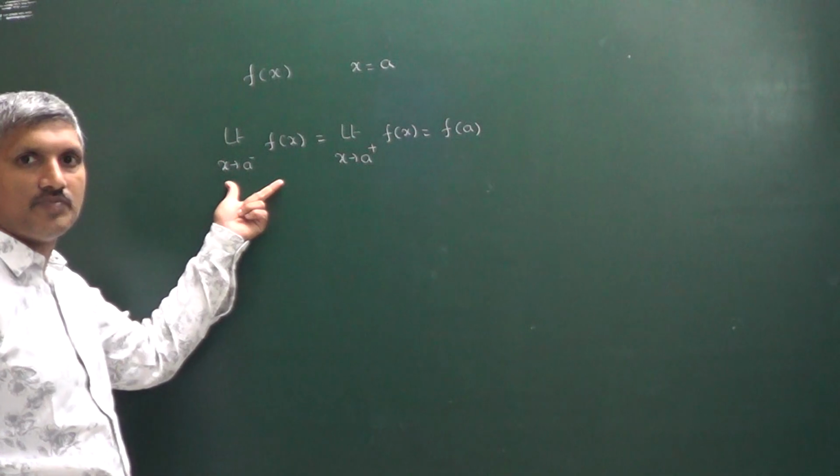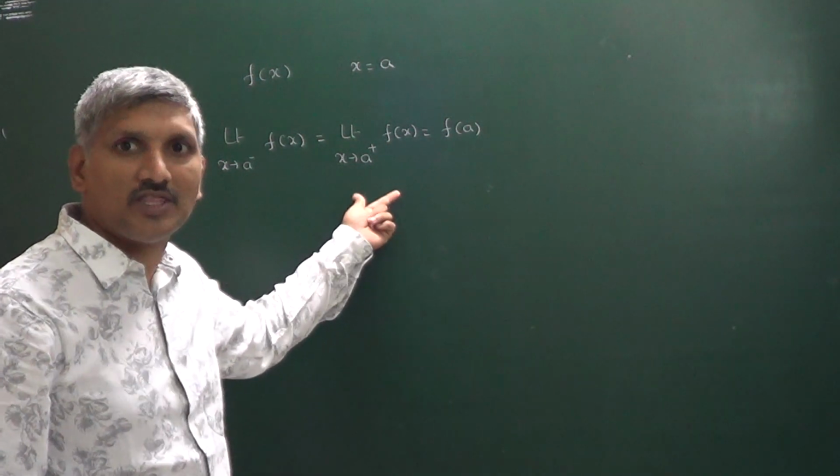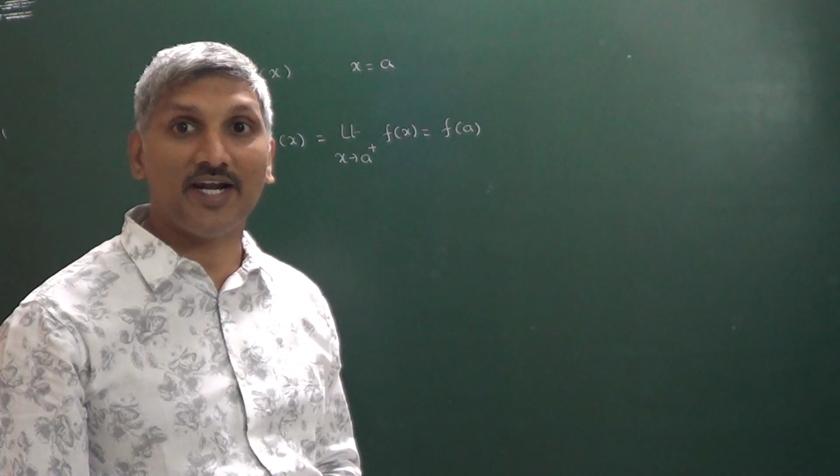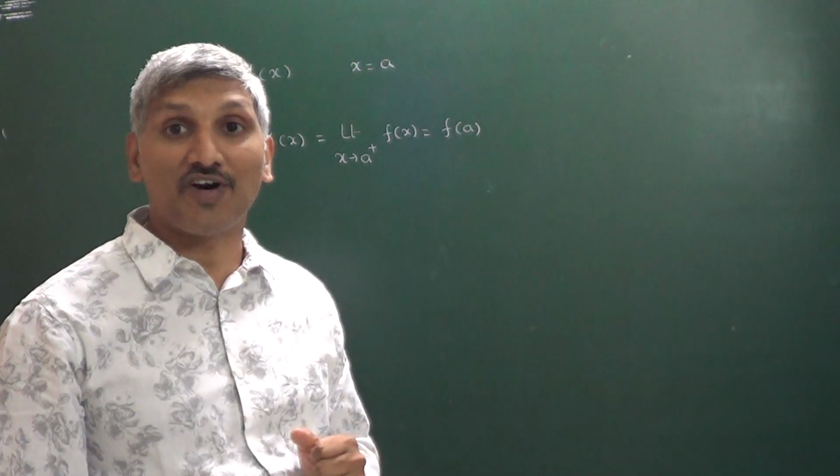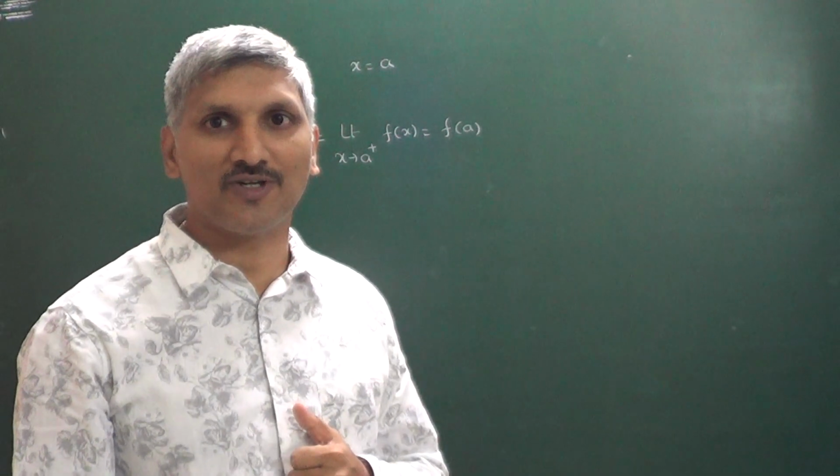Left hand limit is equal to right hand limit, that must be equal to the functional value at a. Then we say that the function is continuous at x is equal to a.